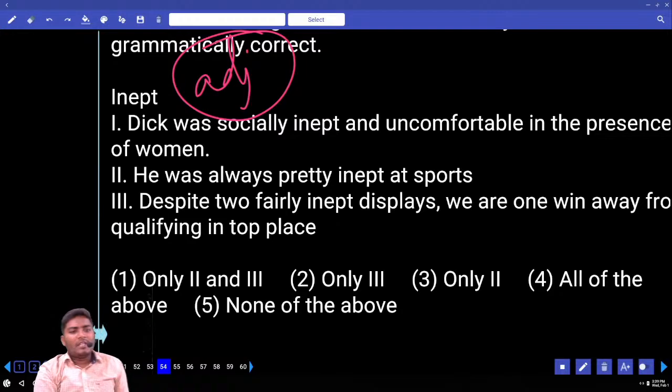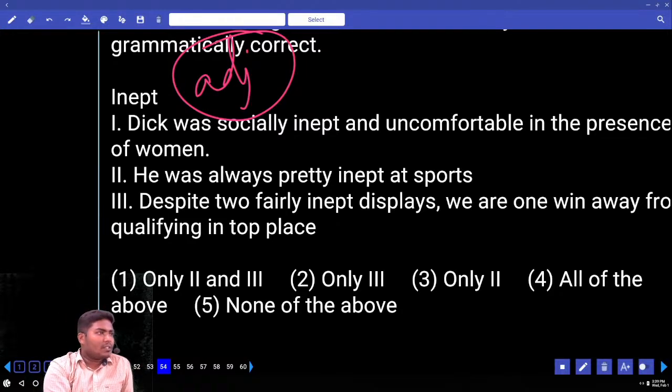Okay. Now tell me whether this word is used properly or not. I gave you the meaning, I gave you the function. Parts of speech is there, meaning is there. Read the 3 sentences and tell me whether it is correct or not. If correct, in how many sentences it is correct. Dick was socially inept. Dick is a person's name. He was socially inept and uncomfortable in the presence of women.